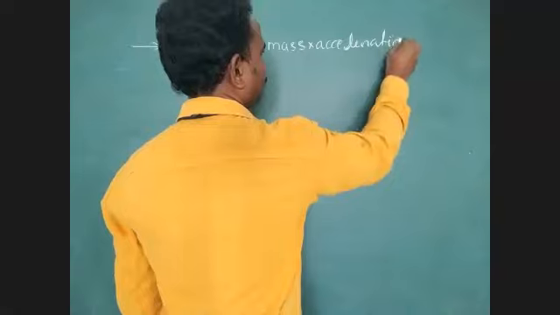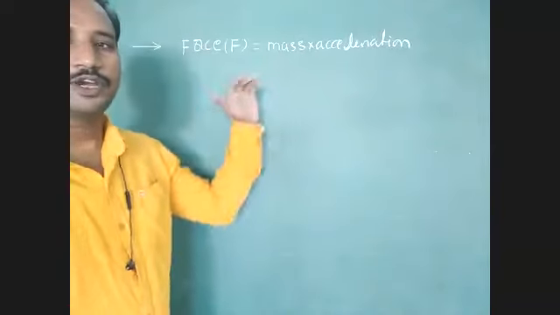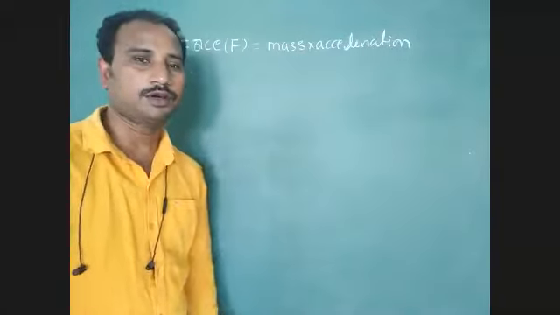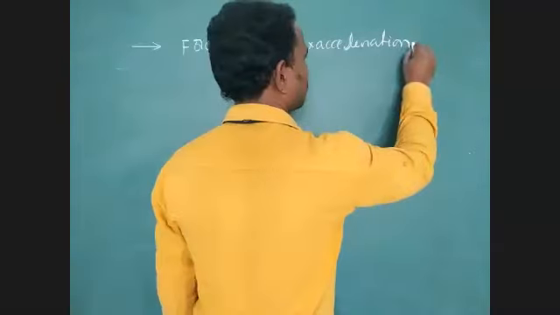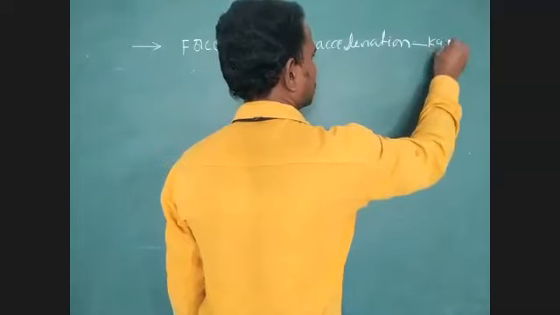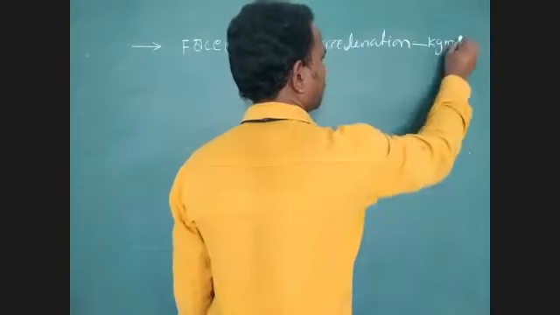SI unit of mass is kg. SI unit of acceleration is meter per second square.